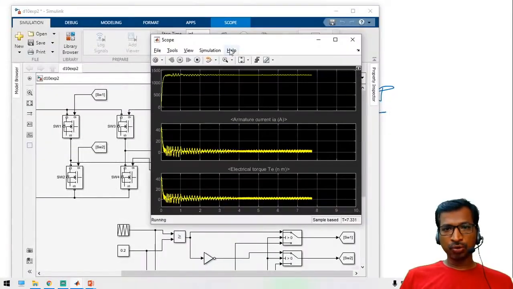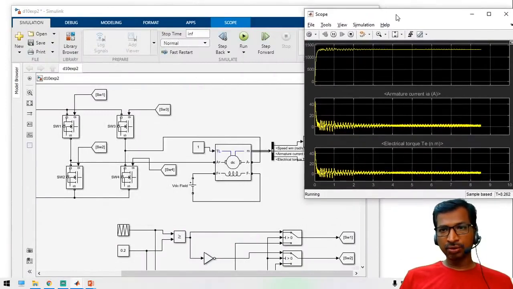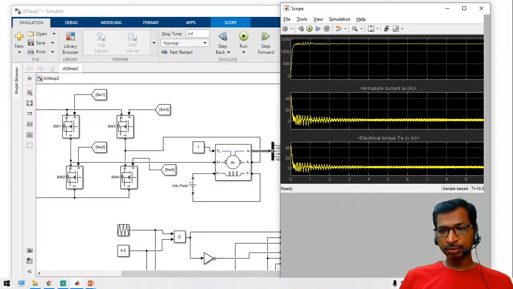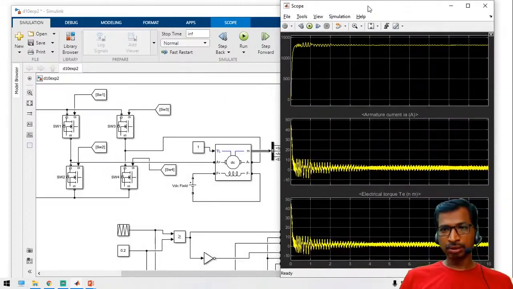Yeah, so the motor is running continuously.